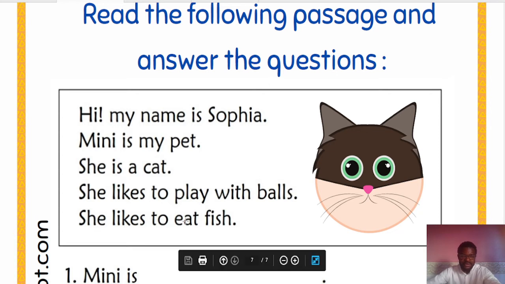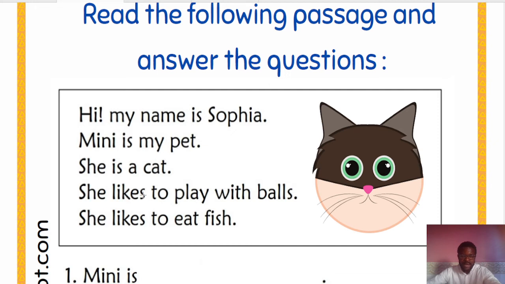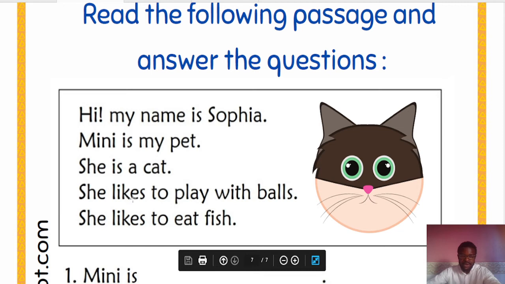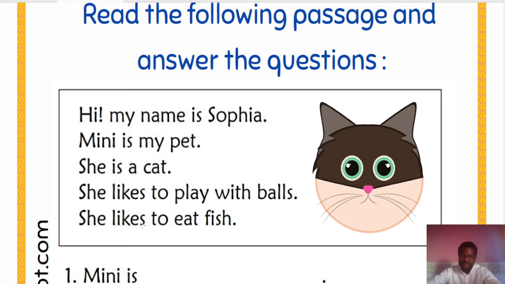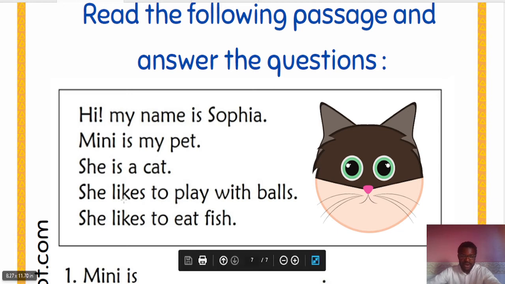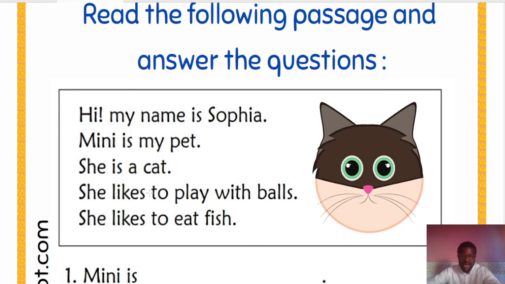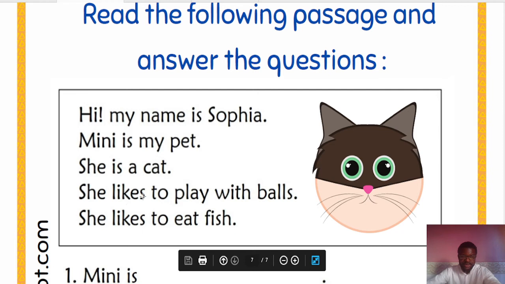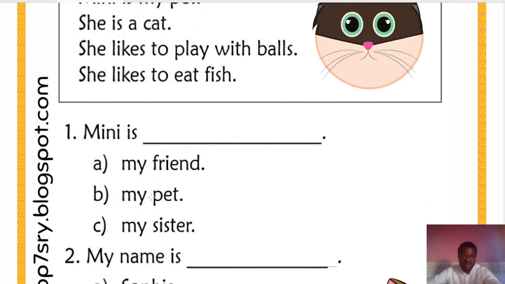She likes to eat fish. Also see our like again with s to it. When we have she, he, and it, usually our verbs will add s or es or ies depending on the verb that we've got. As you can see, this very verb, we only need to add s to it and not es. If it is like watch, say watches, we have to add es. But in this case, just an s will do. Okay, after that, we have to answer these questions.